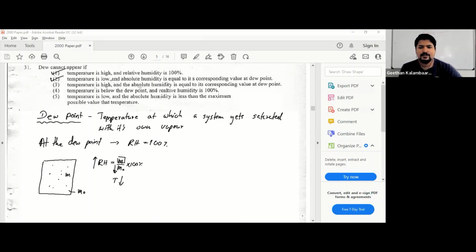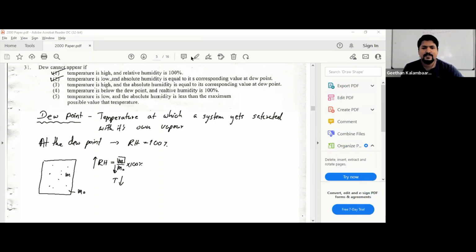Temperature is high and the absolute humidity is equal to its corresponding value at dew point. So even though it's high or low, it doesn't matter.